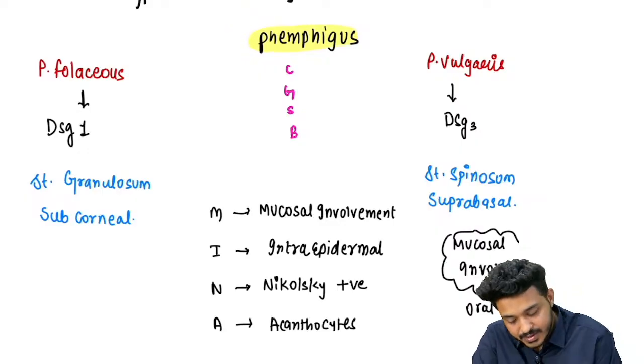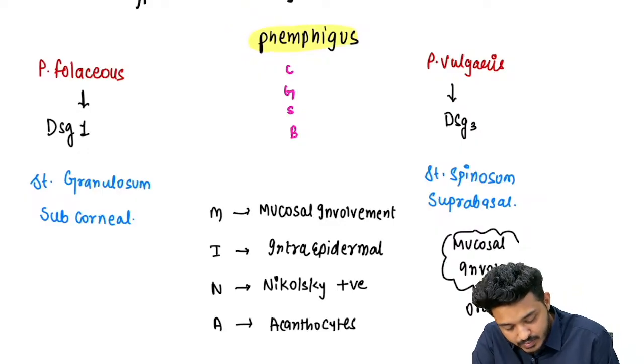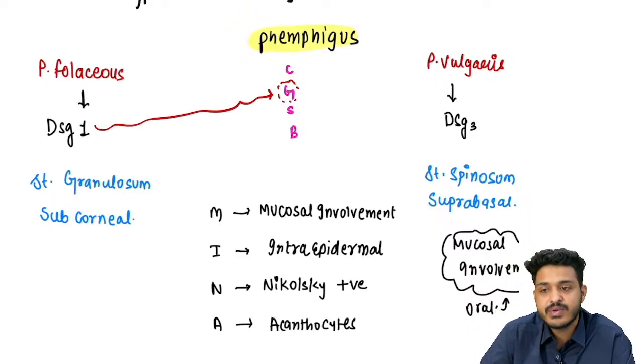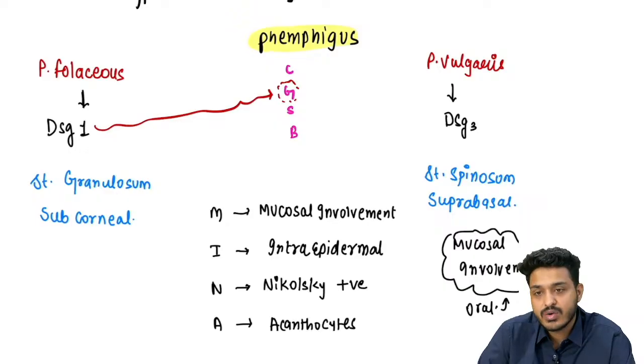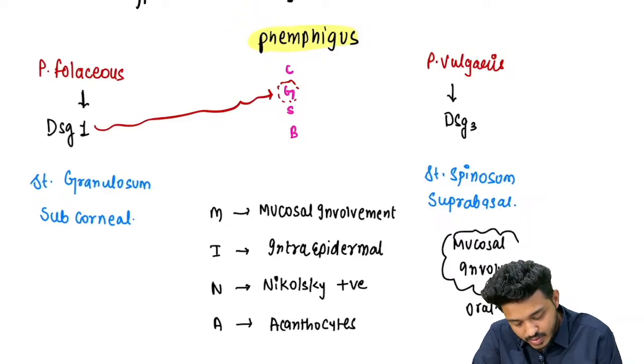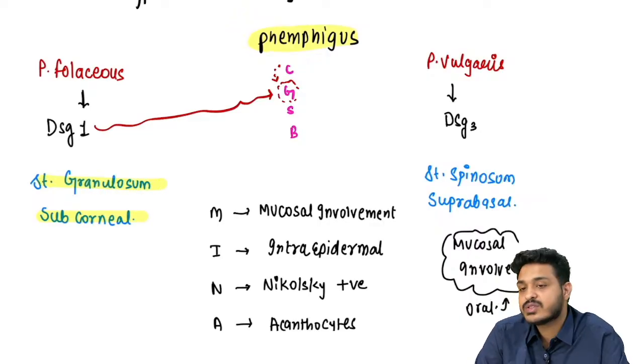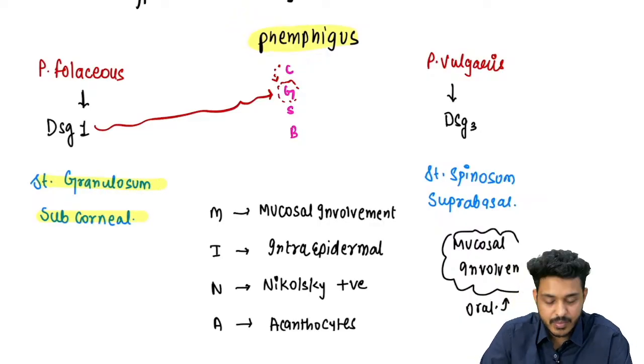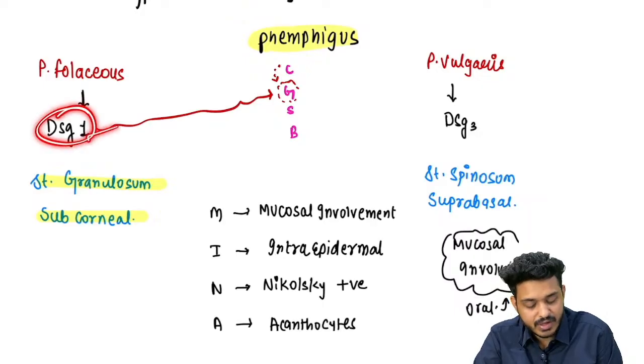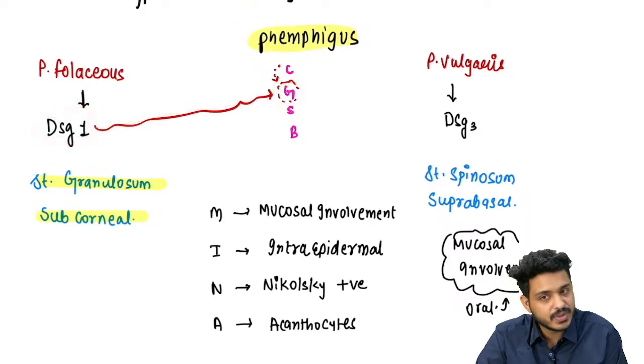So just remember foliaceus is going to be involving what? The stratum granulosum, right? So here in pemphigus foliaceus the disorder is going to be where? In the stratum granulosum. So can I also call it a subcorneal disorder? Yes. So this is going to be foliaceus, where antibodies are formed against desmoglein 1, which is majorly present on the stratum granulosum.